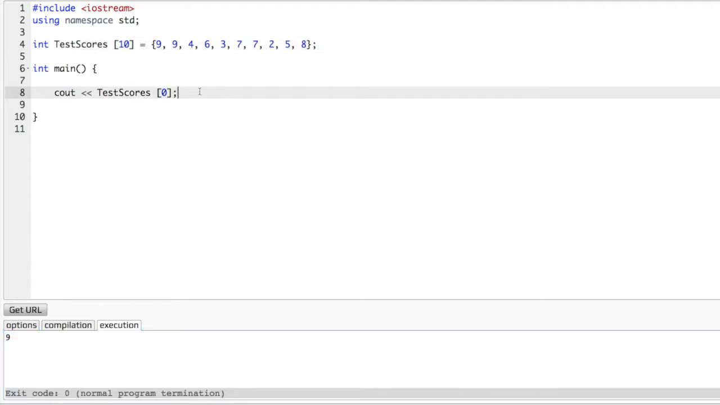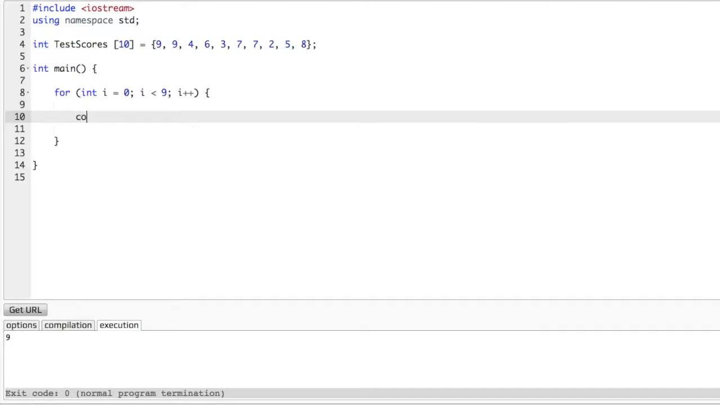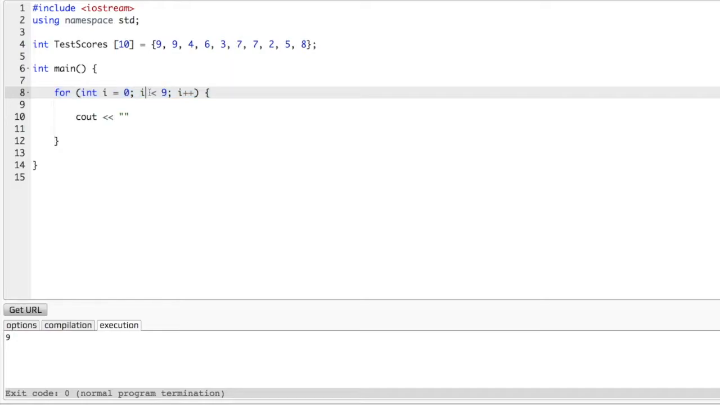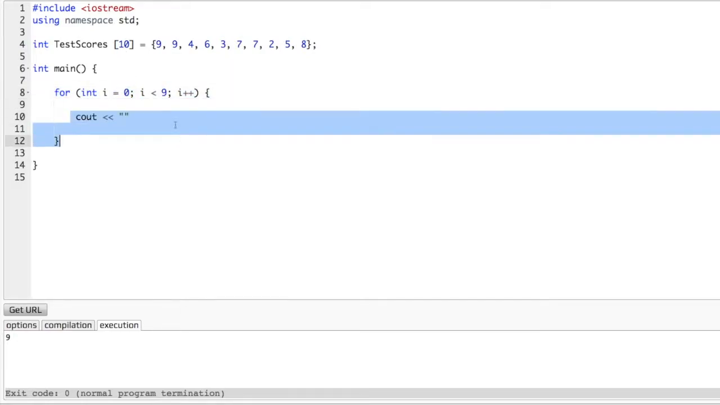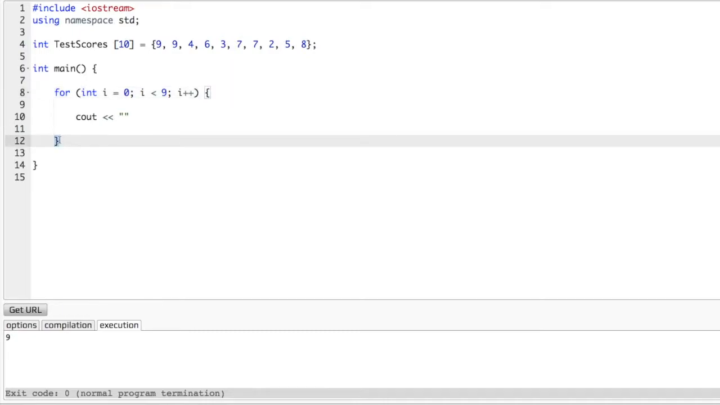Let's go ahead and write a loop. Let's do for. Hope you remember how to write for loops. Int i equals 0, i is less than 9, i plus plus. Okay? And what is it going to do? So what's happening in this for loop? It's going to run whatever's in between these curly braces 9 times. Okay?